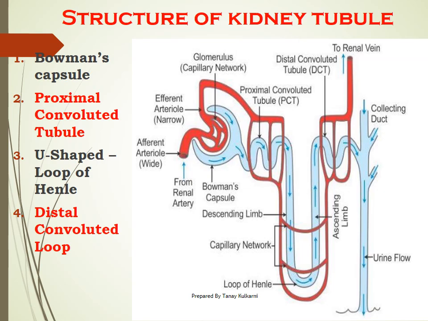So in 60 minutes, that is 1 hour, 60 liters of blood will get filtered, since the circulation is continuous. So imagine the volume of urine that would be produced. We do not produce that much urine because there are certain steps involved in the formation of urine that we will discuss now.